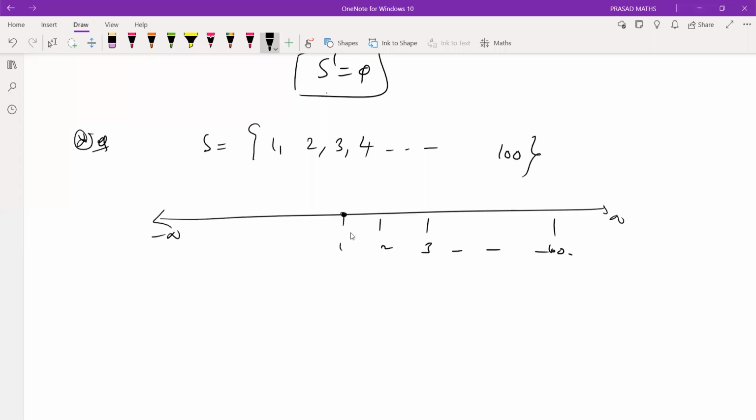Right? So is it a limit point? No. I'm providing some neighborhood which does not contain any point of the set S. Therefore, this cannot be a limit point. Is it a limit point? No. I'm going to take a very small neighborhood, in fact, epsilon is less than 1. This does not contain any point of the set S other than 1.